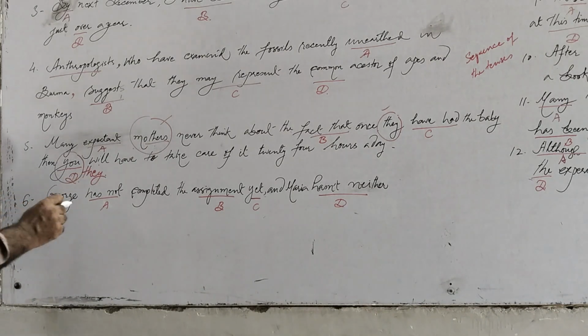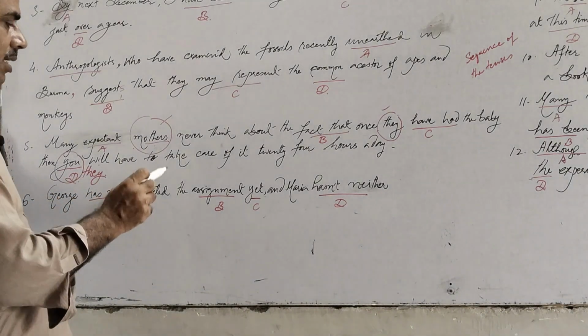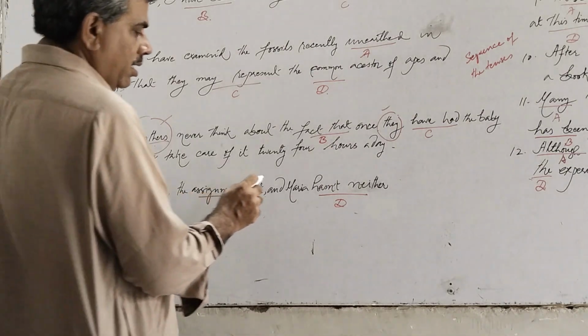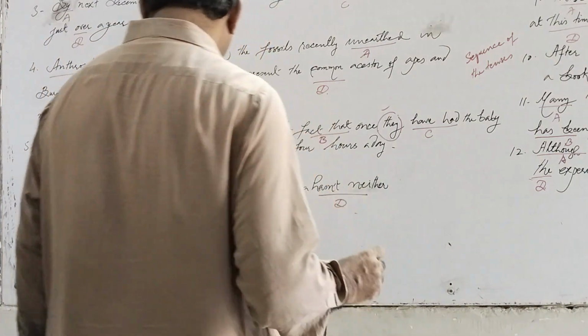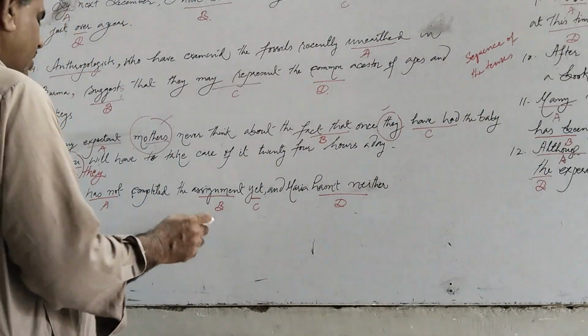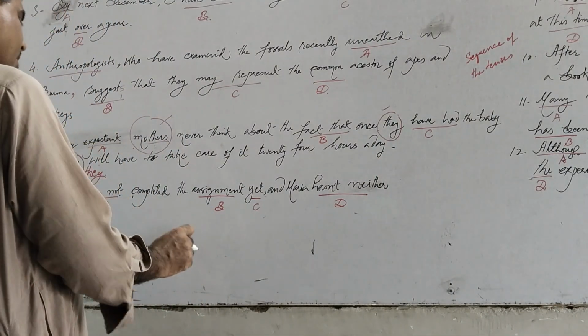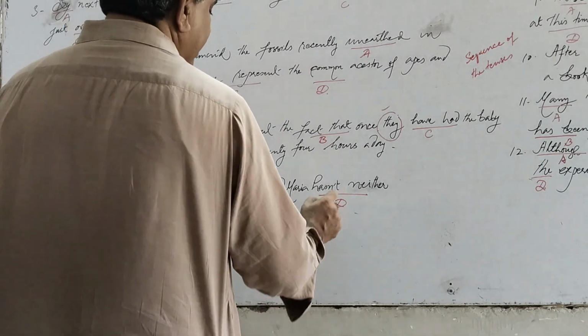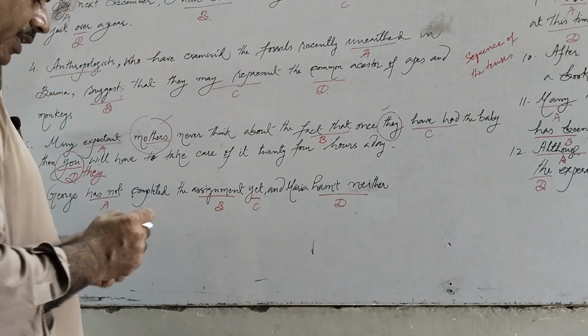The sixth sentence: George has not completed the assignment yet, and Maria hasn't neither. We have four options here. A is has not, B is assignment, C is yet, and D is hasn't neither.